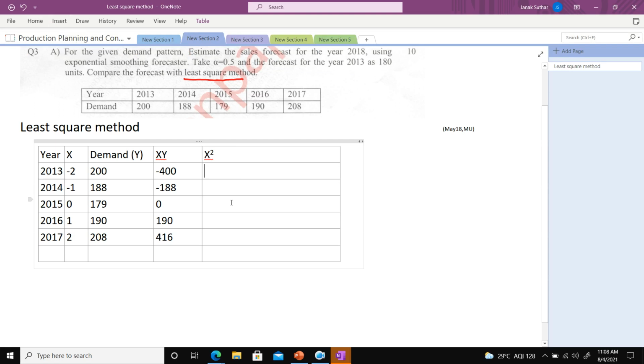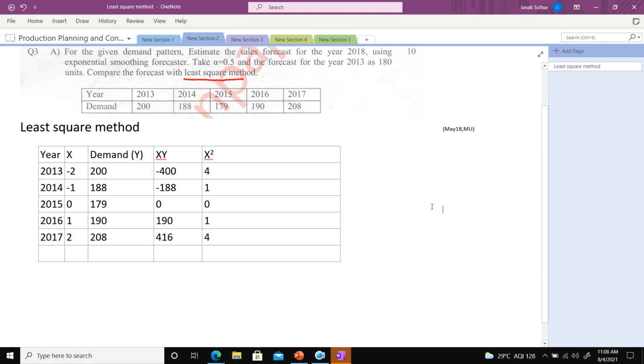Quickly calculate what will be the value of x square, class. Can I write 4? The next value. Next. Next, 1. Next, 4. Very good.